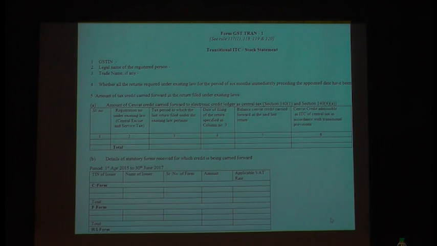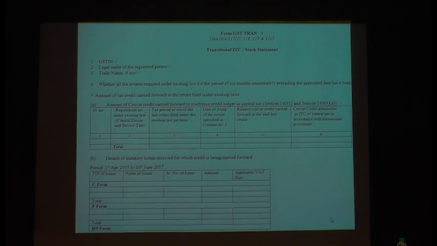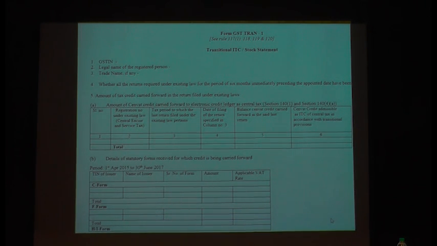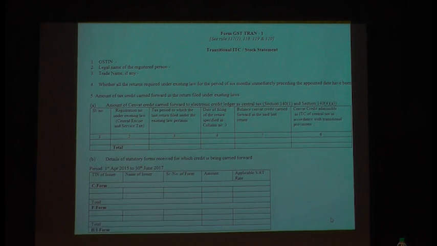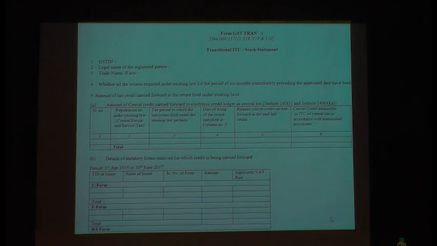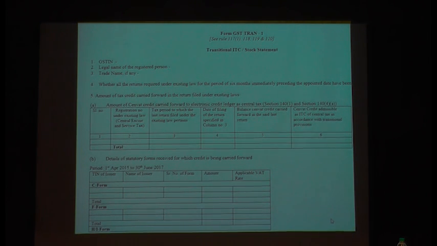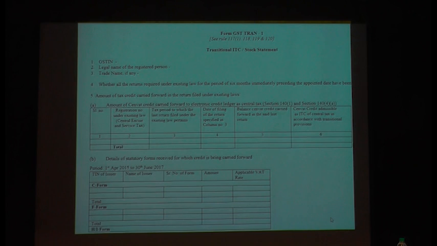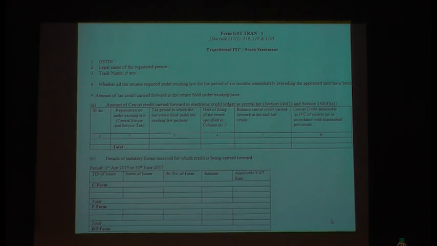Tax period to which the last return filed under the existing law pertains. Which is the period you are going to add here? Because you are filing your VAT returns monthly, service tax quarterly, and for the last quarter you would have filed half-yearly. Excise return also you are filing monthly. For service tax, which date are you going to add? Quarterly, April to June. So that's what they are asking: the tax period to which the last return filed pertains. For VAT it will be June. For service tax it will be April to June 2017. Just don't write June 2017.